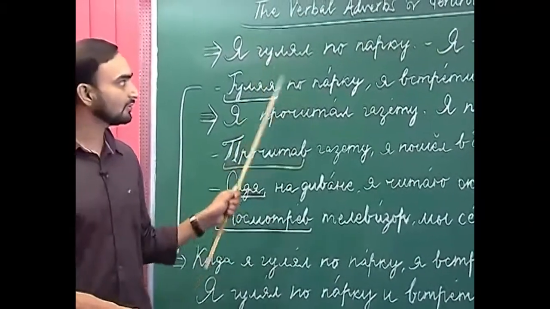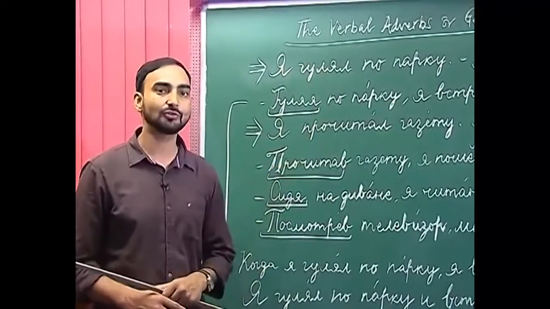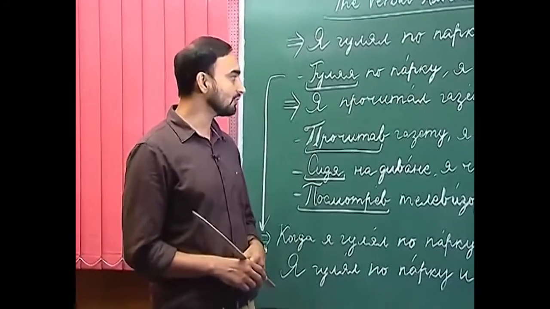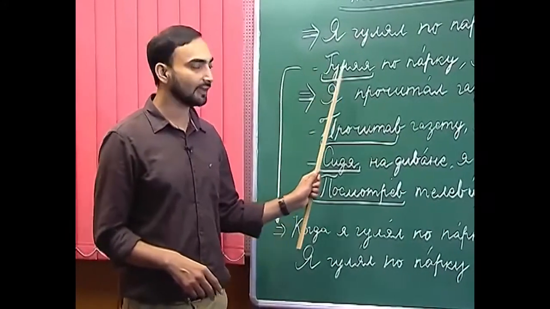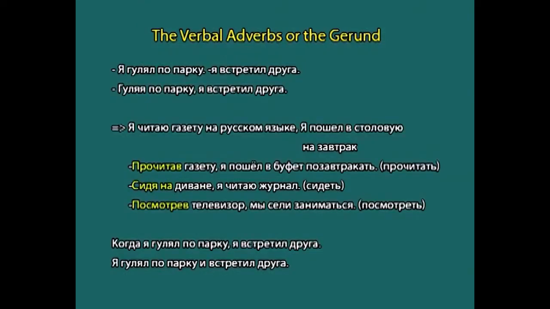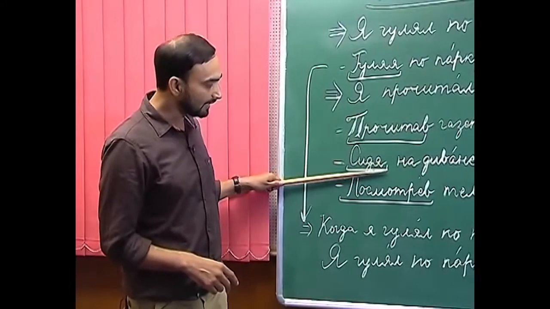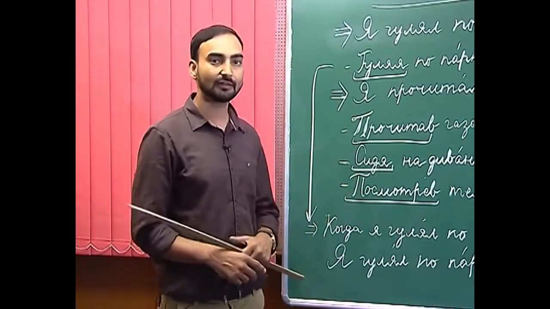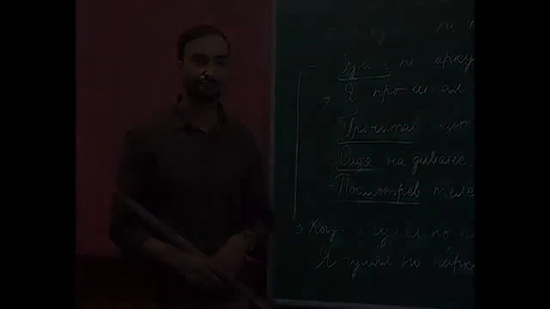So, this is about the verbal adverbs. How do we use the verbal adverbs in sentences? Now, the question comes, how do we form the verbal adverbs from the verbs? Since we have seen that we have gulyaya, here we are using ya and ya, here it has been derived from the perfective aspect, we are using va at the end, here again imperfective aspect, but we are using a single ya. So, how do we do that? That we will discuss in the next part.